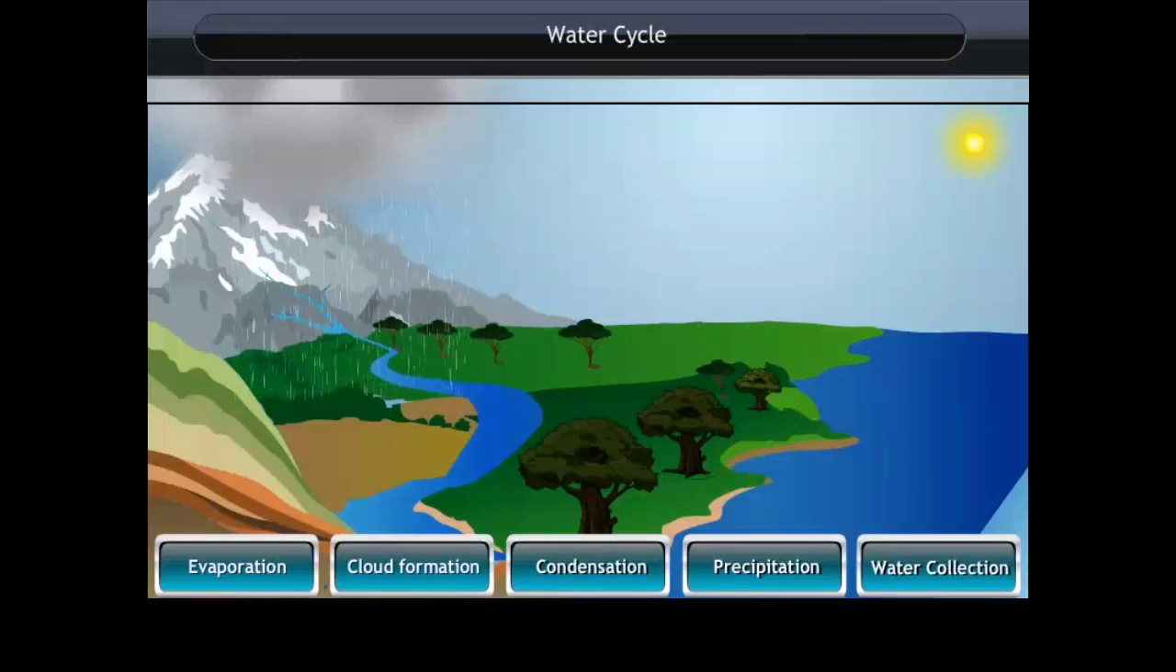When water falls back to earth as precipitation, it may fall back in the oceans, lakes or rivers, or it may end up on land. When it ends up on the land, it will either soak into the earth or it may run over the soil and collect in the oceans, lakes or rivers, where the cycle starts.